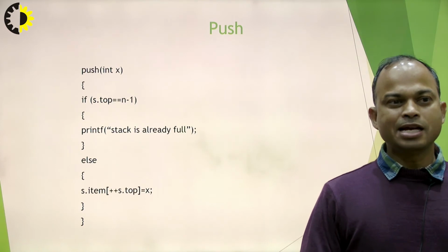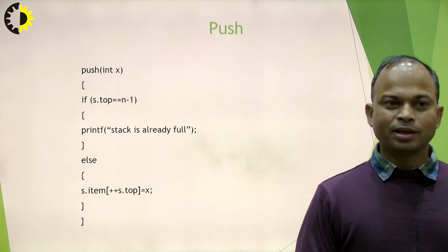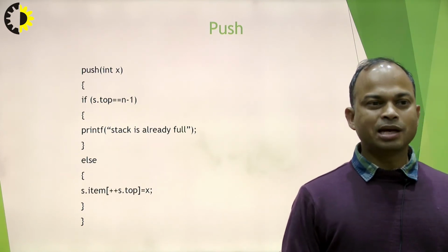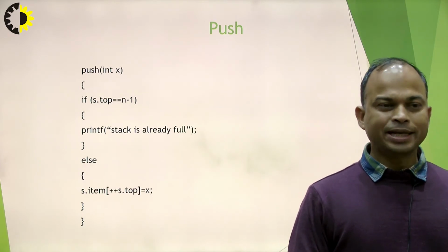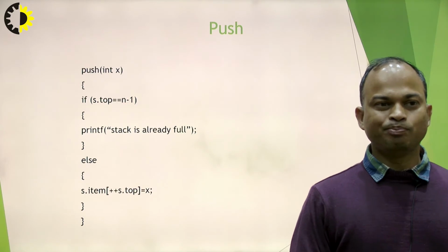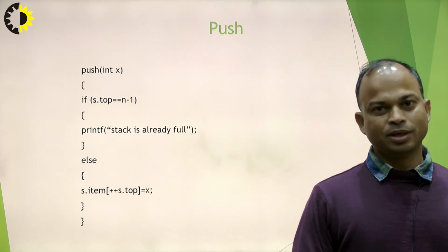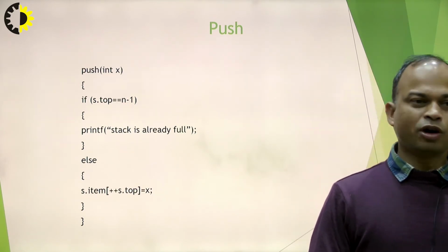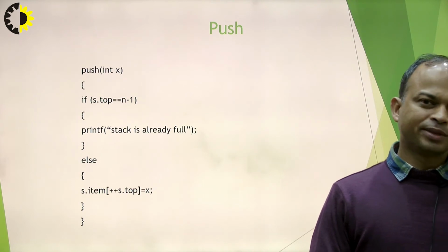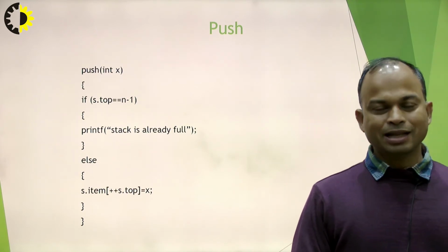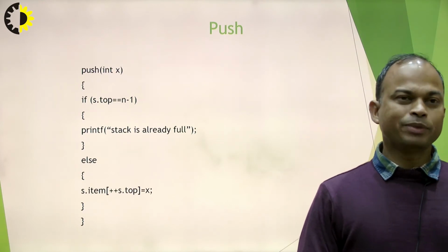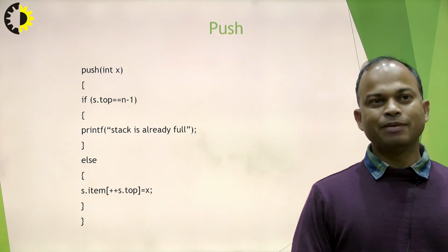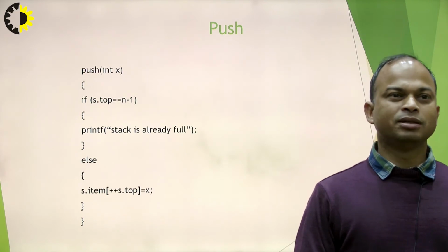We can insert the item into the stack, and here we are inserting x into the stack. We are performing s.item[++s.top]. I mean, first of all, top is increased by 1. After it, we are inserting the item at the top location. So in this way, we can perform the push operation.